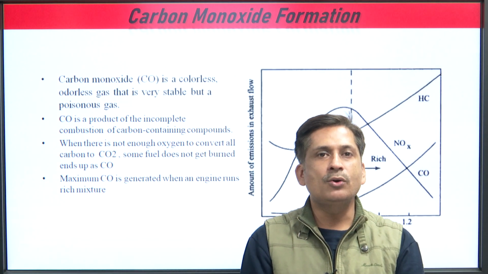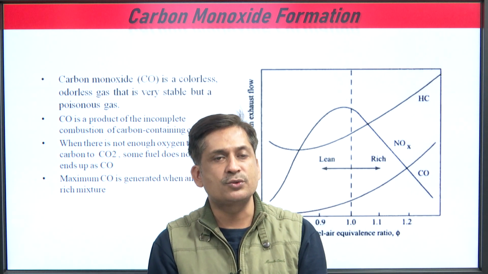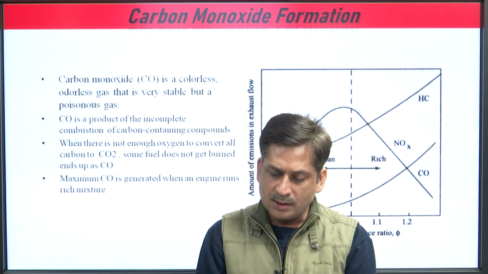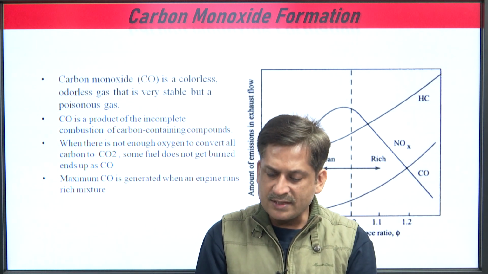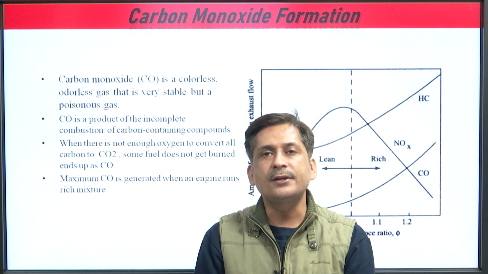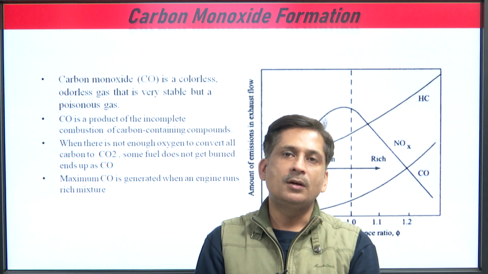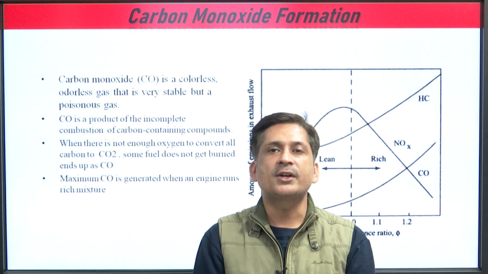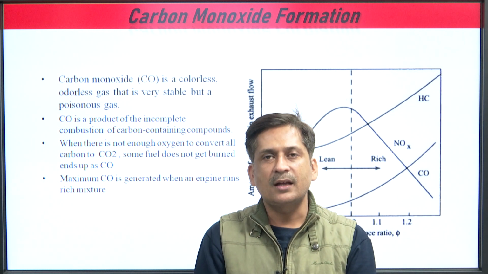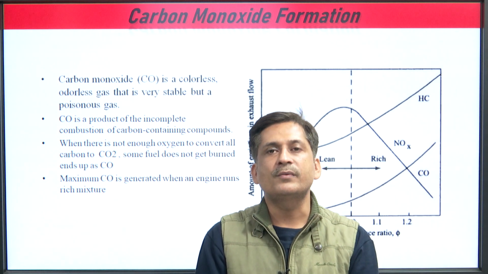So, maximum CO is generated when an engine runs at a rich mixture. You can see from here that if you increase the equivalence ratio beyond 1.2, the CO emission increases, means you have to run your engine not at a very rich mixture, which is found at the time of starting the engine, as well as in uphill conditions.